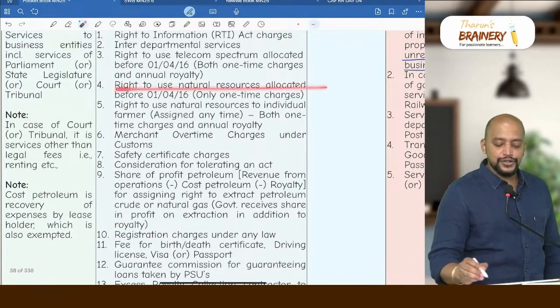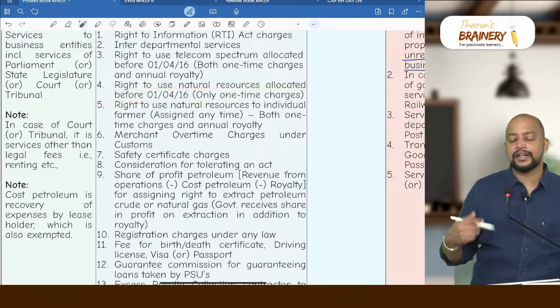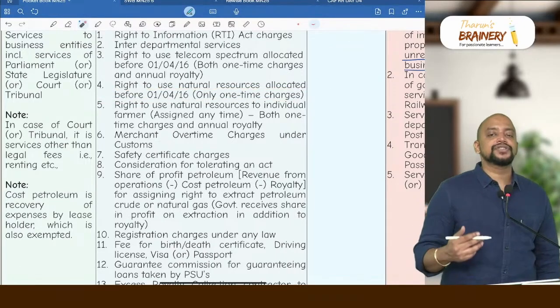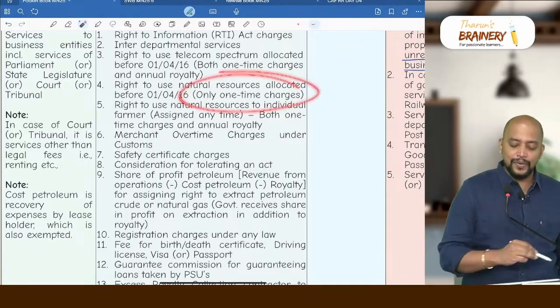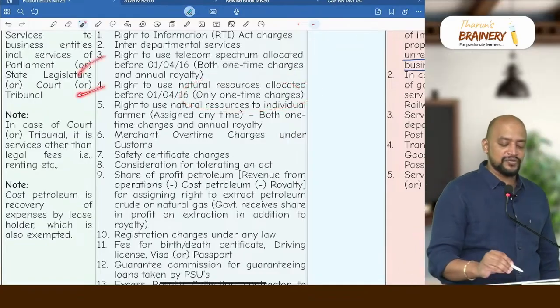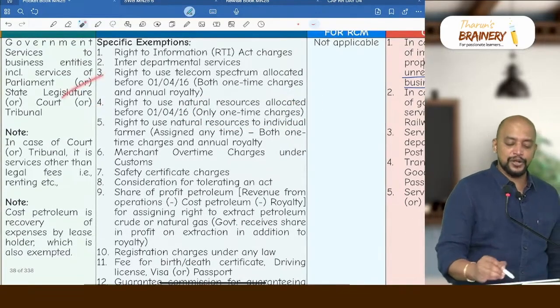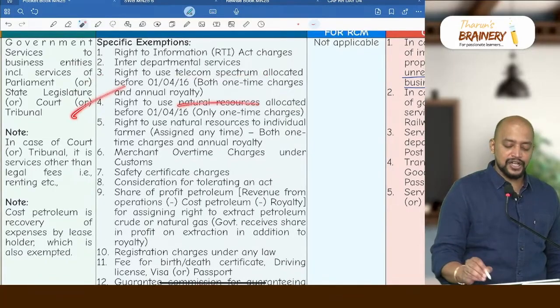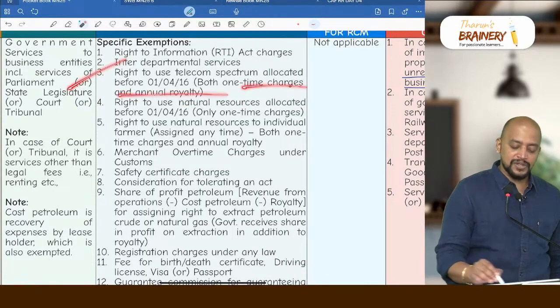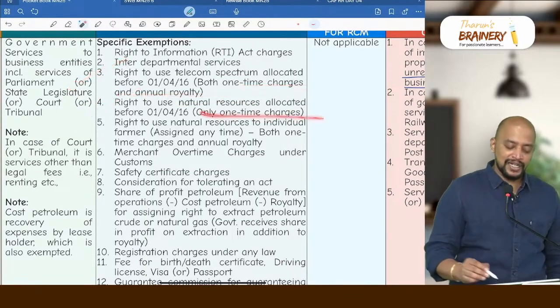Then number 4, right to use natural resources, when it is allocated before 1/4/2016. What is exempted? Only one-time charges is exempted. That's the difference between the third point and fourth point. In the third point, telecom spectrum; in the fourth point, natural resources. Third point, both one-time charges and annual royalty. Fourth point, only one-time charges.